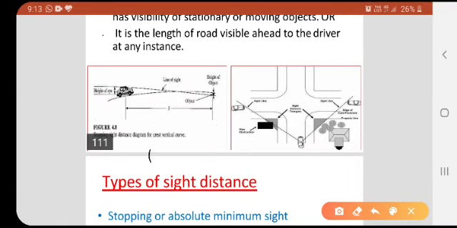In this figure 2, you can see that a vehicle is stopped here and one more vehicle is coming here.